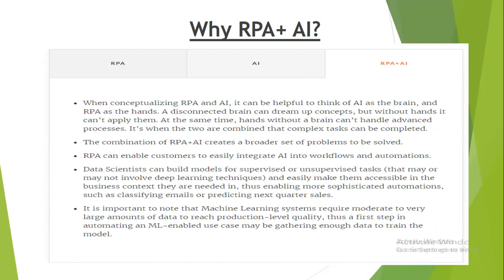So when conceptualizing RPA and AI, it can be helpful to think of AI as the brain and RPA as the hands. They have to be connected, in sync, to work. Normally, our brain stimulates us and accordingly we keep doing the actions. If we want to grab a glass of water, a nerve connects the brain to our hand, which helps us move our hand, grab that glass of water and drink it. To complete such a complex task, there is no rule.